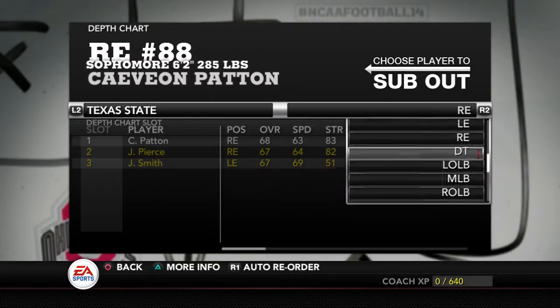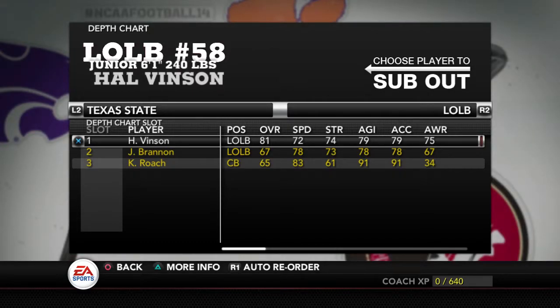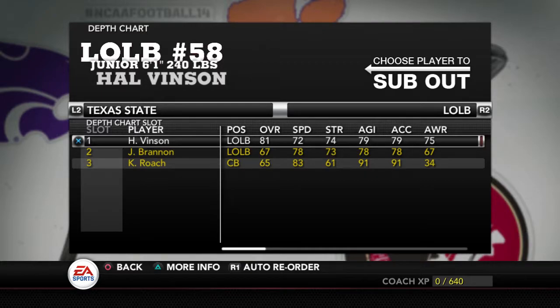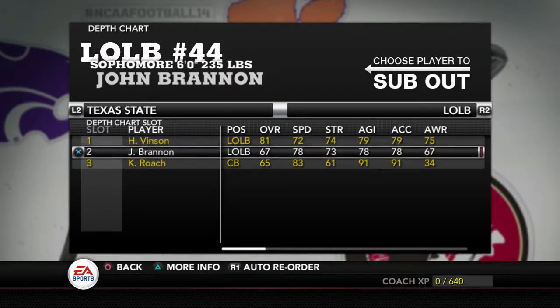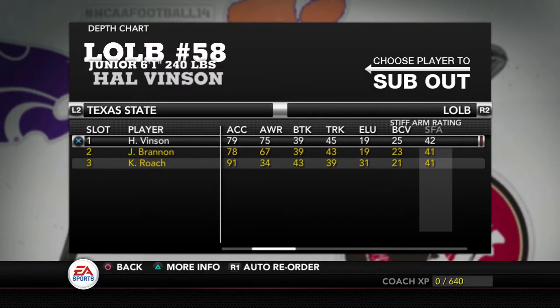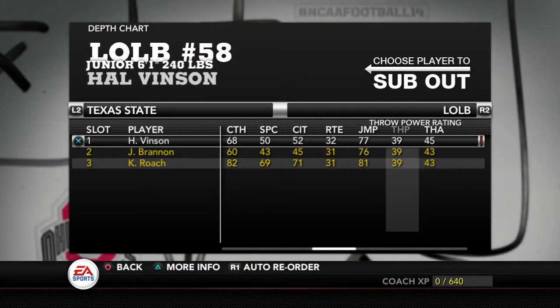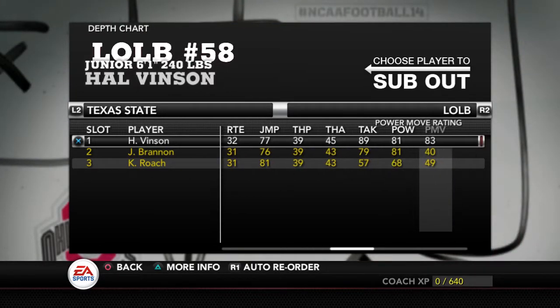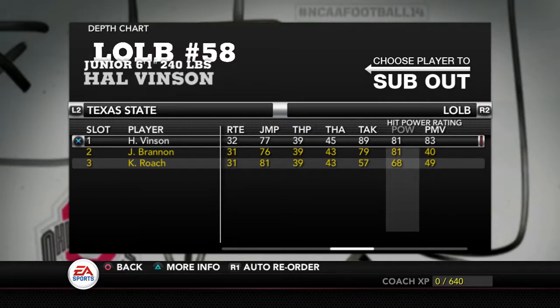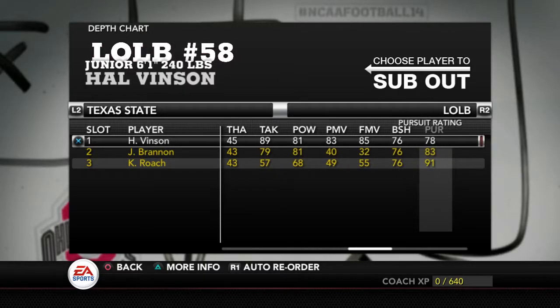Defensive-wise, there isn't really much for the line, but the linebacker corps, 81 overall, Hale Vinson. He's a little lacking on speed, but he has tackling ability. He's good. He has a real good tackling ability. He's just a little slow, which is the downside. But he's got great tackling skills. He's got great vertical. He's got 89 tackling, 81 hit power, 83 power move, 85 finesse move. This guy can play on the line.